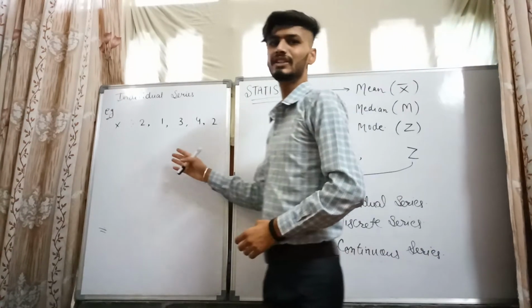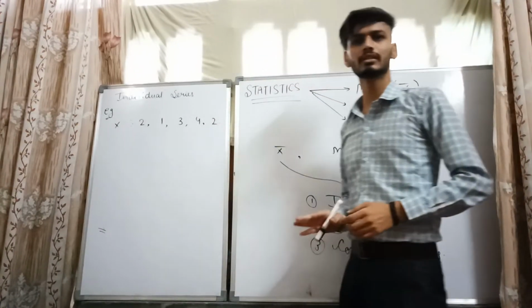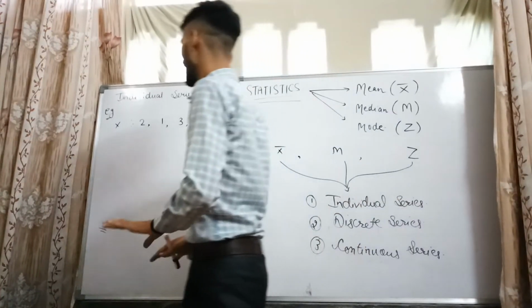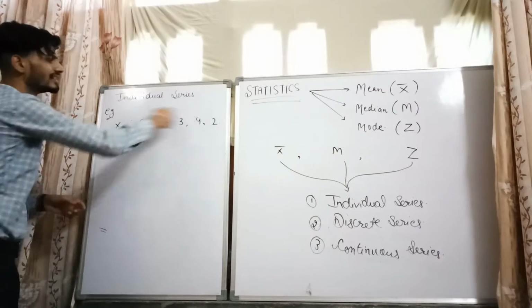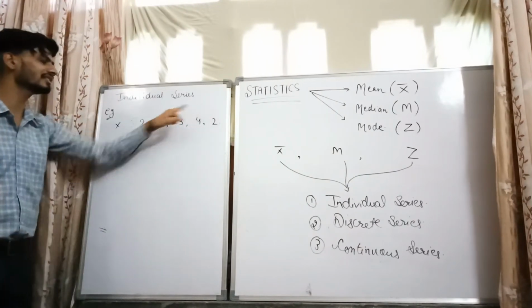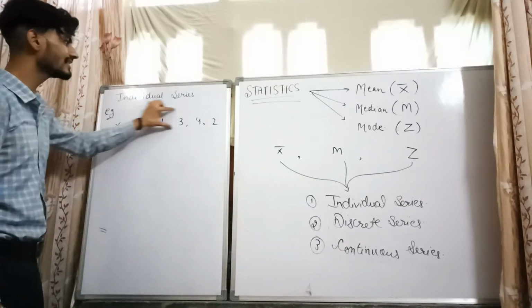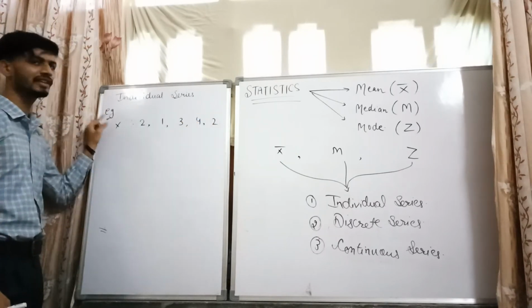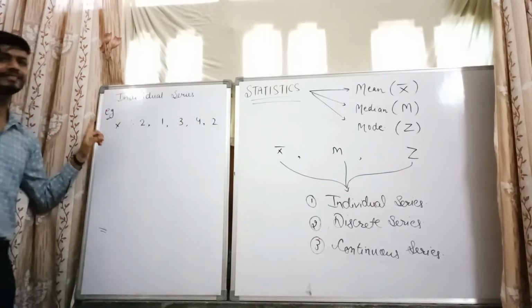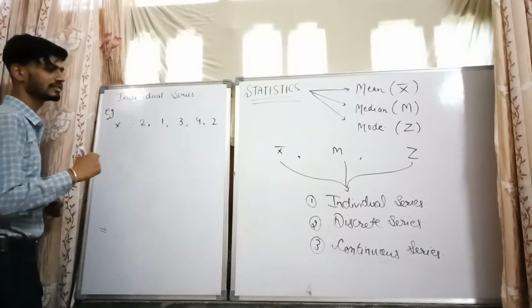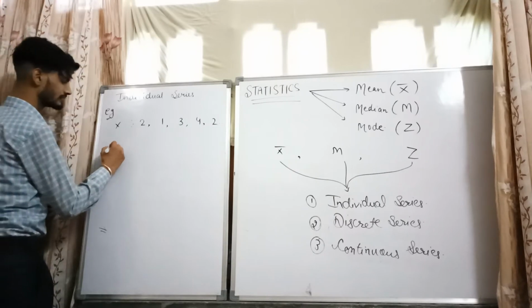It's a single series, only one series, which is provided in case of individual series. So this is the individual series. Here we don't have any further series for frequency or any further patterns. Individual series is that series in which we have only a single series, only one series. If I am taking the example for discrete series,